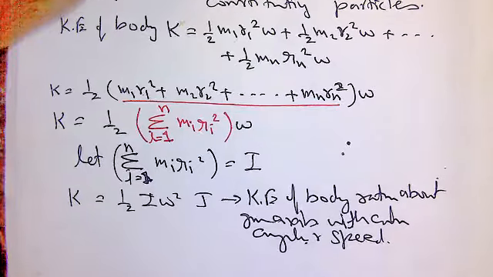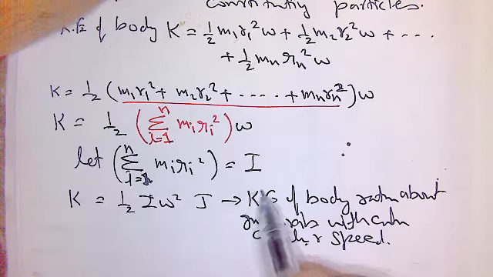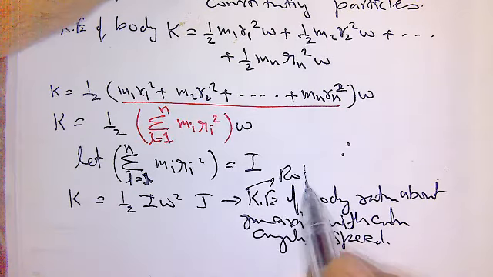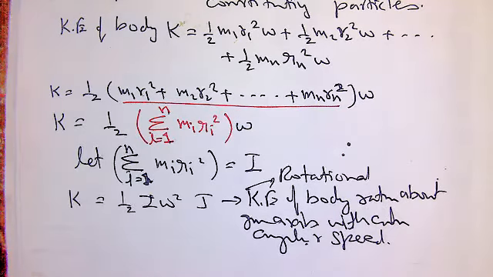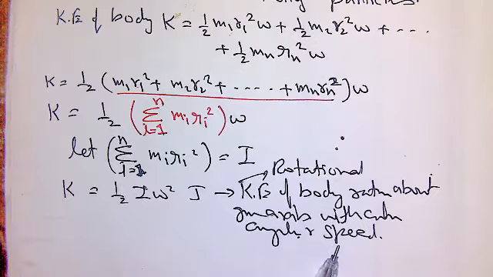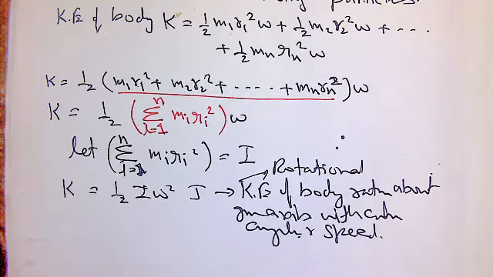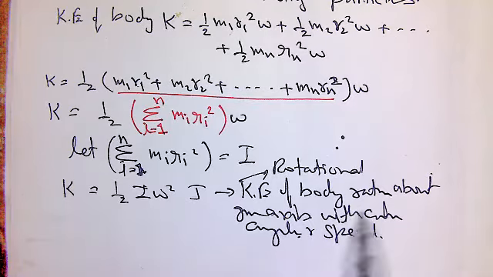Since it is the kinetic energy due to rotational motion, we have to say rotational. It is the rotational kinetic energy of a body rotating about a given axis with constant angular speed omega.